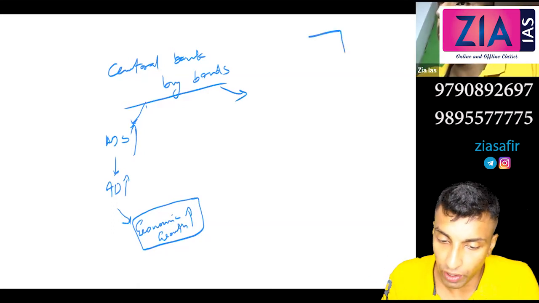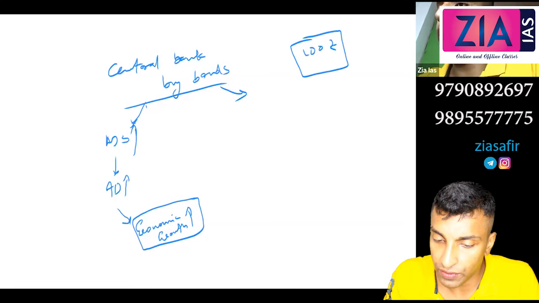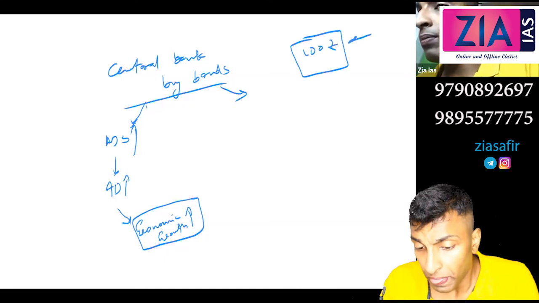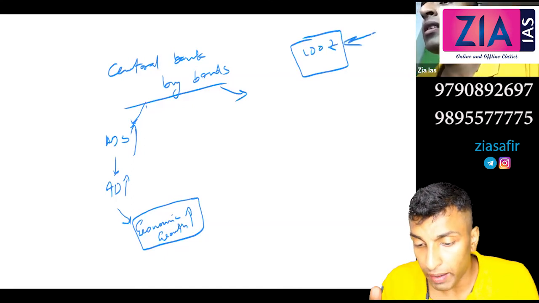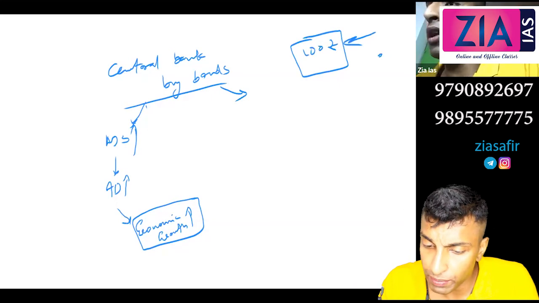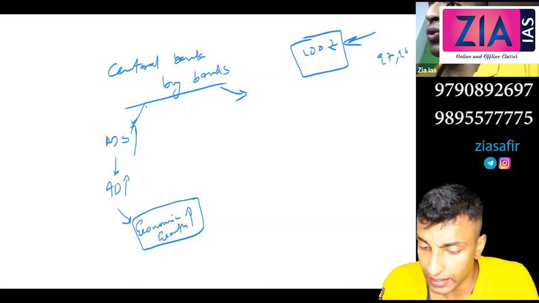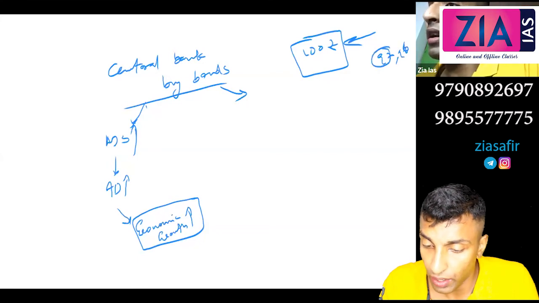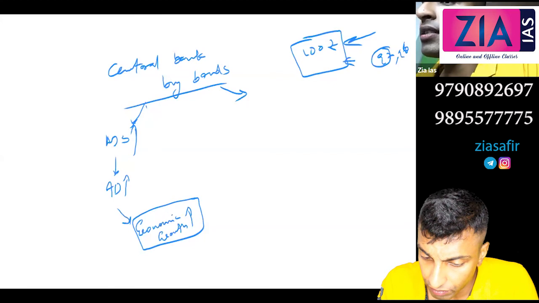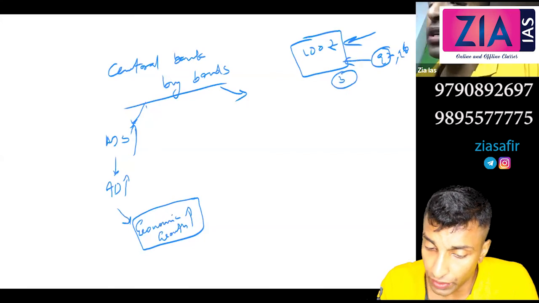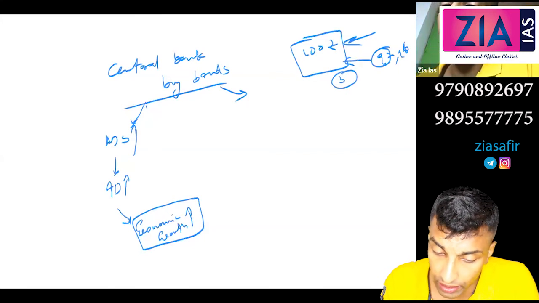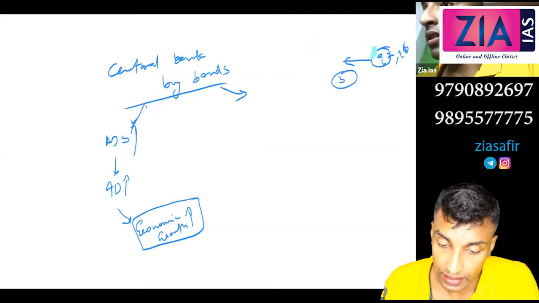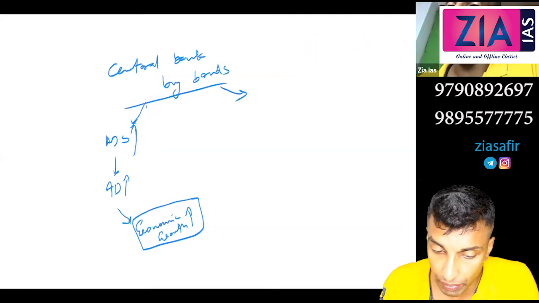Let's say this is a bond with face value of rupee 100. If demand for this bond is more, the price will be more, like 97, 96, etc. The person quoting the maximum amount will get it. 97 means the return is only 3. So if the price of the bond is high, the return will be less. That means the interest will be less.